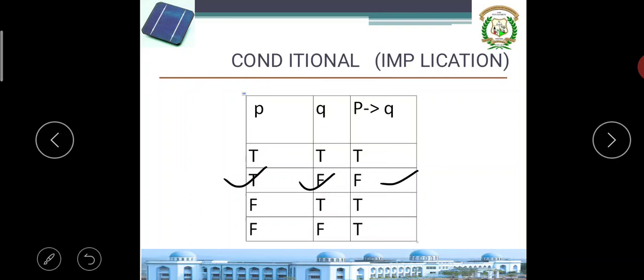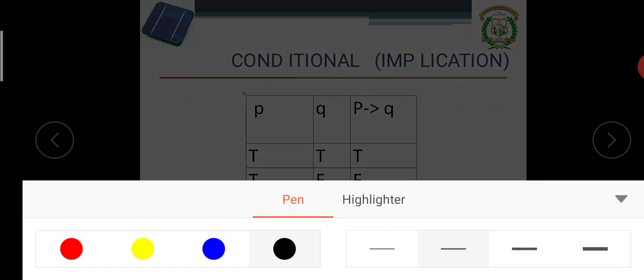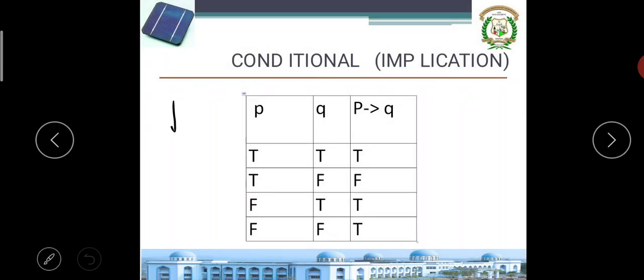I'll explain through an example so the concept will be very clear to you. Suppose I take two statements. The first statement is P: you are good. The second statement is Q: I am best. First, you are good, then I am best. No doubt at all, the proposition is correct. Second, you are good, I am not best.